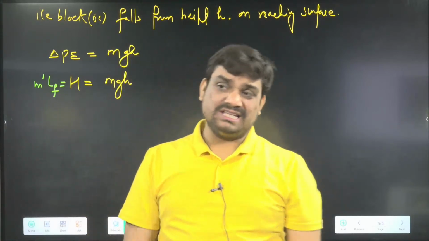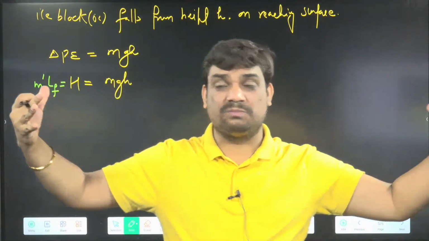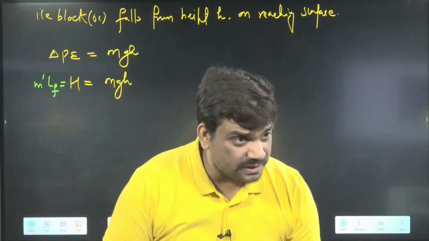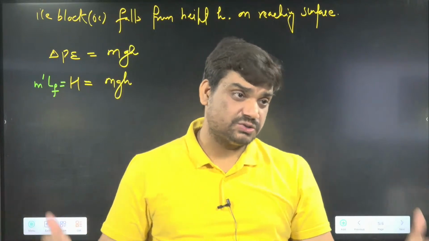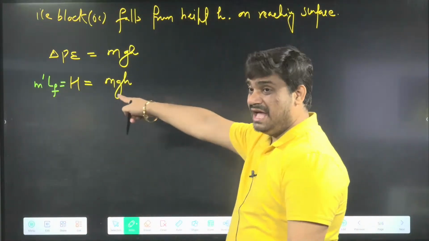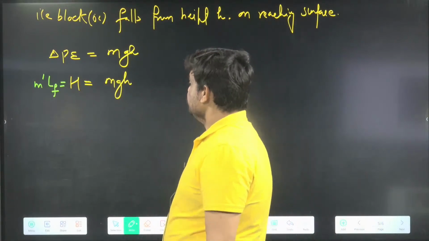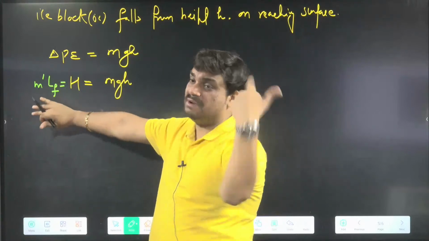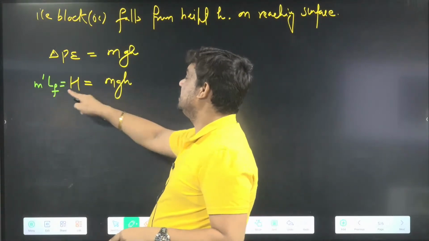Are you sure the total block will melt? No, we are not sure. Sometimes 10% may melt, 20% may melt, 50% may melt, but I am not sure that 100% will melt. So I have taken m' L_f here. Now, sometimes they will ask how much ice will melt, so we have to find this m'. So we can say, m' equals mgh divided by L_f.